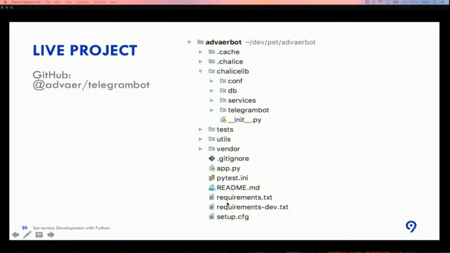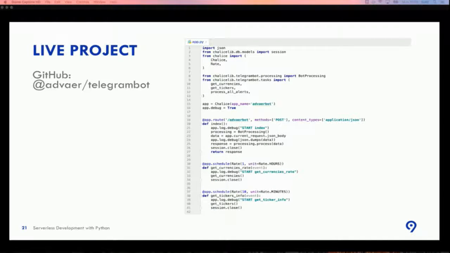So if we look at file app.py in this project, you can see that now we can use different methods. For instance, this index function works only with method POST. I restricted content types to application/json. I added logging for debug that writes to me when indexing is started. Also, I use the bot processing class that was imported from Shelly Sleep.